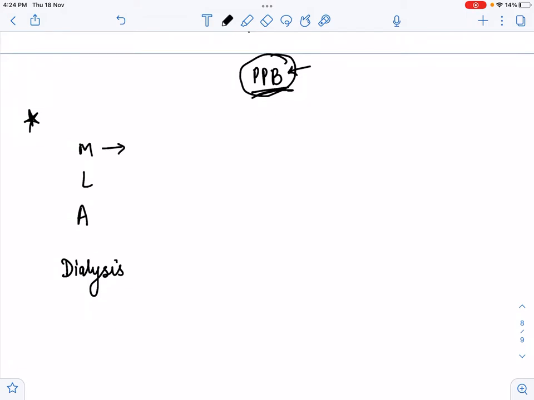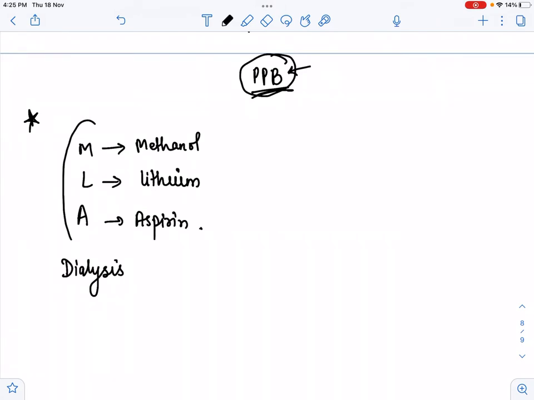M stands for methanol, which means dialysis will happen with methanol. Second, L stands for lithium, and A stands for aspirin. So with these three drugs dialysis will happen, because MLA is a rich person, he can easily go for dialysis. So with MLA, dialysis will happen.